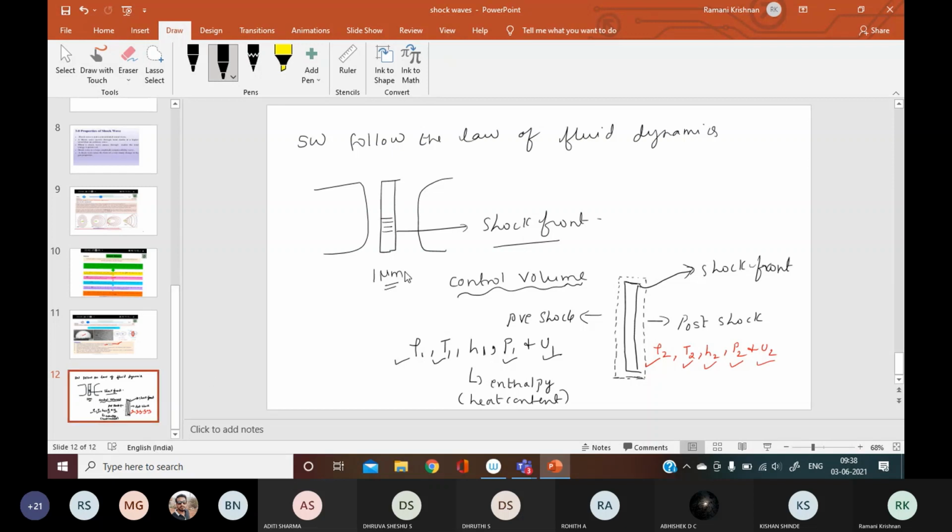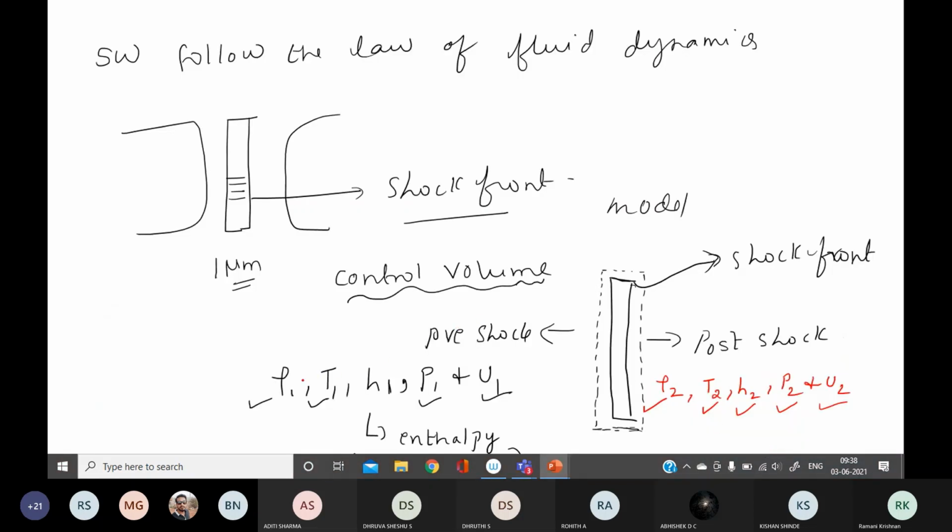Right now, so what is control volume? We saw, students, control volume is just imaginary. It is just a model, an imaginary model to study shock waves before it is produced and after it is produced. So I said rho 1, T1, H1, P1, U1 are all the quantities of the shock waves before it is produced: density, temperature, enthalpy, pressure and velocity. And rho 2, H2, T2 are all for after it is produced. So based on this, we can analyze the shock waves.